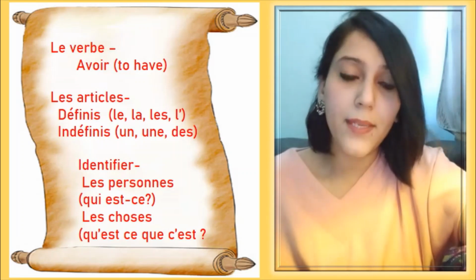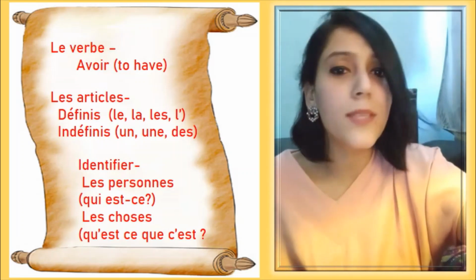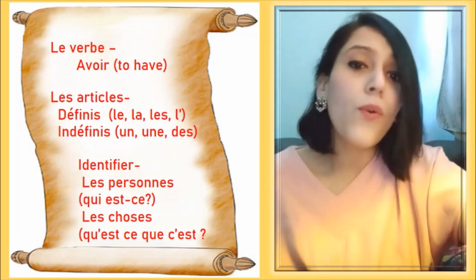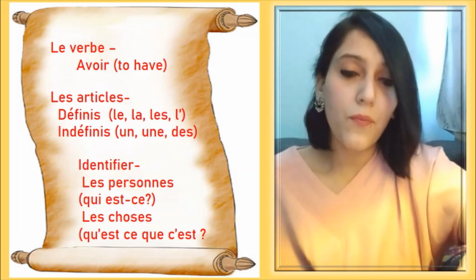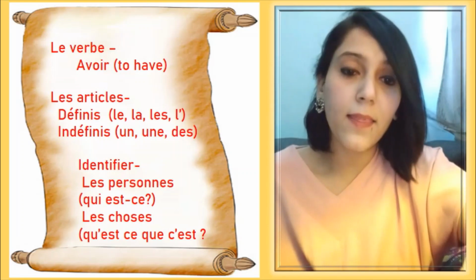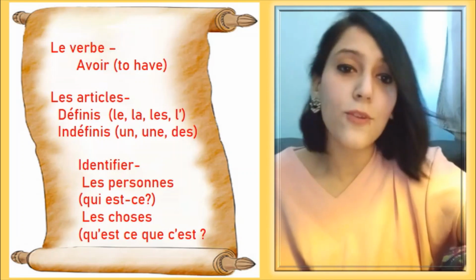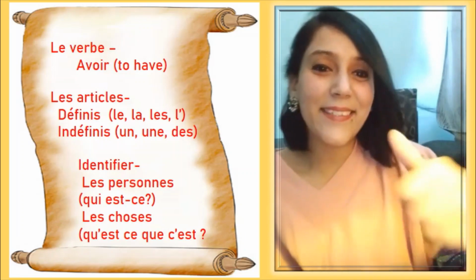persons. For example, in English, we ask questions like who's he, who's she, who are they, what is this, etc. So how can we ask questions if we have to identify anything or any person? Okay, so are you ready? Let's begin.